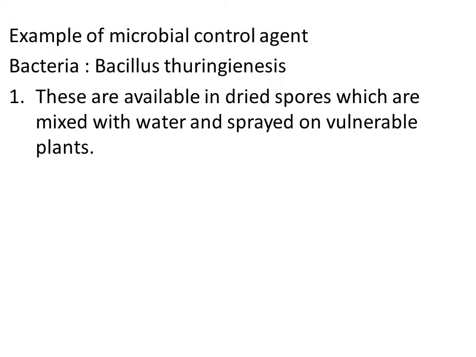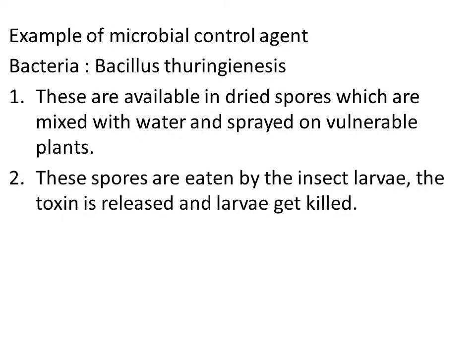The vulnerable plants are the brassica plants and some fruit trees. The fruit trees as well as the brassica plants commonly get attacked by the caterpillar, right? When the plants are sprayed with these dried spores, it causes the death of the caterpillar.